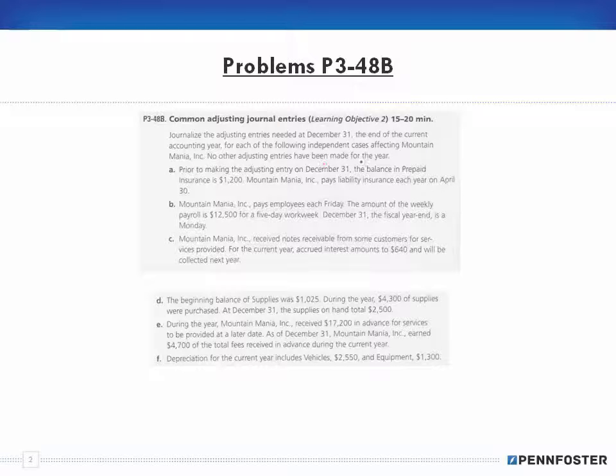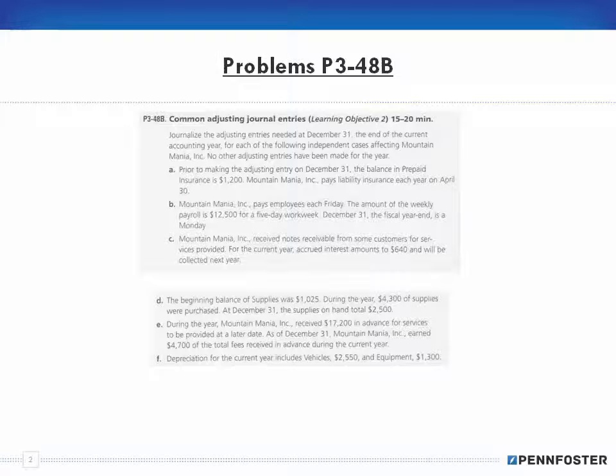No other adjusting entries have been made for the year. So letter A says prior to making the adjusting entry on December 31st, the balance in the prepaid insurance account is $1,200. Mountain Mania pays liability insurance each year on April 30th.